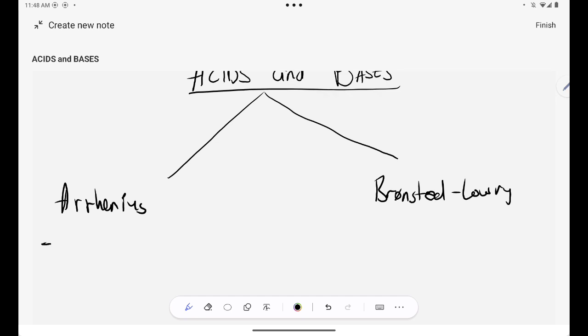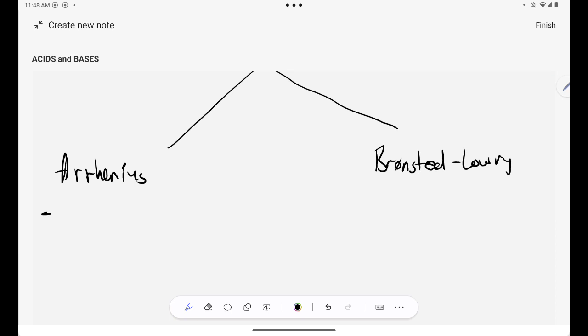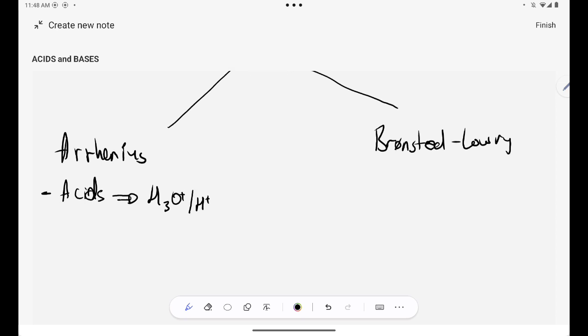So according to the Arrhenius theory guys, please note that Arrhenius simply states that an acid is a substance that ionizes in water to form a higher concentration of hydronium ions. Hydronium ions can be H plus or H3O plus.